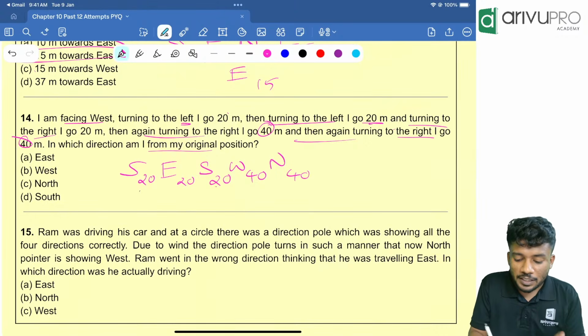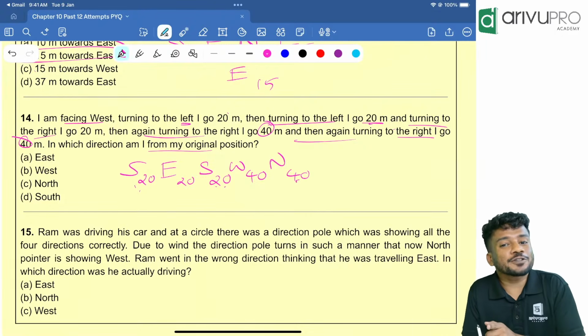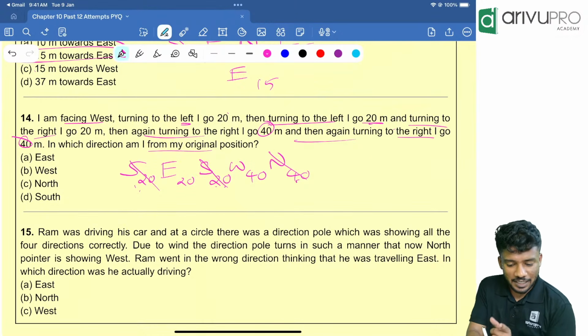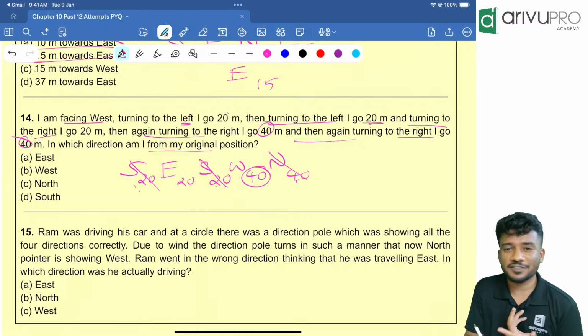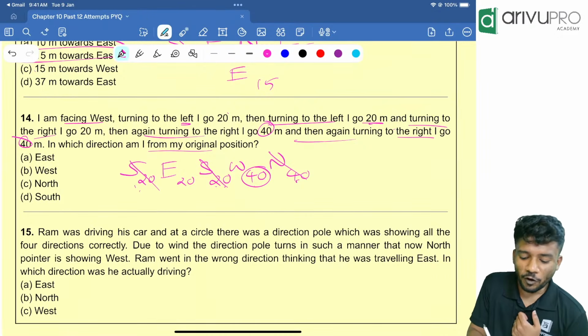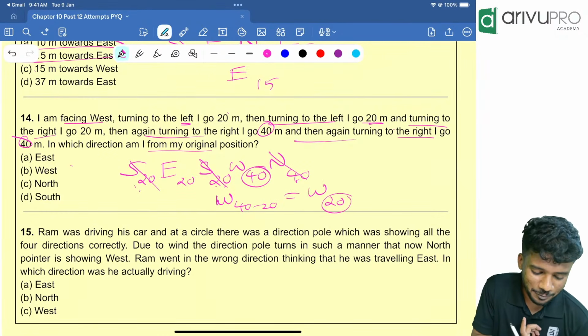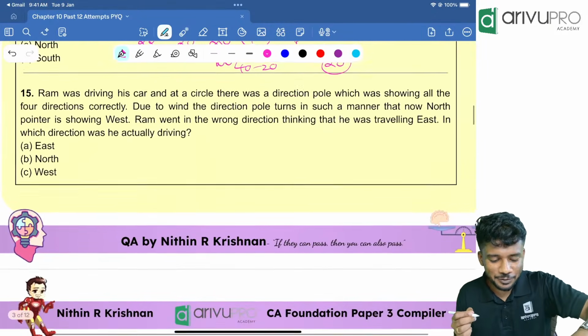People, south 20 and south 20 will become south 40. South 40 and north 40 will get cancelled off, right? That means all this got cancelled off. Then west 40 and east 20 are there. Which is the bigger one? West 40 is the bigger one. That means 40 minus 20 is how much? 40 minus 20, that is nothing but west 20 is your answer. So the answer is how much? Option B, west is your answer. So this is the method. Very easy to do. Next one.